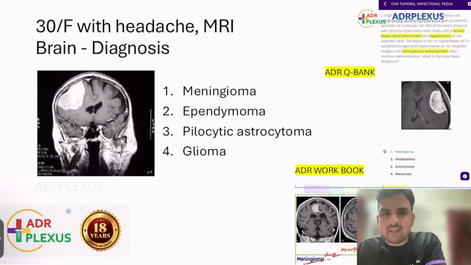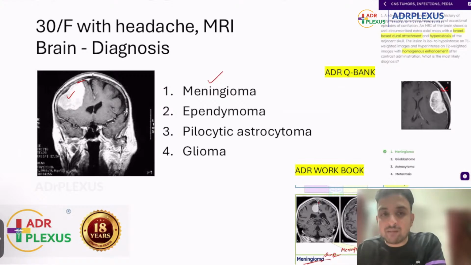So a 30-year-old male or female with complaints of headache, MRI brain is given. And there was a mass lesion like this showing the dural tail. So when you are seeing the dural tail, you have to be sure that you are dealing with an extra-axial lesion, that is a meningioma. So dural tail sign, mother-in-law sign, all these are signs which you see in meningioma. So this could represent a case of meningioma.